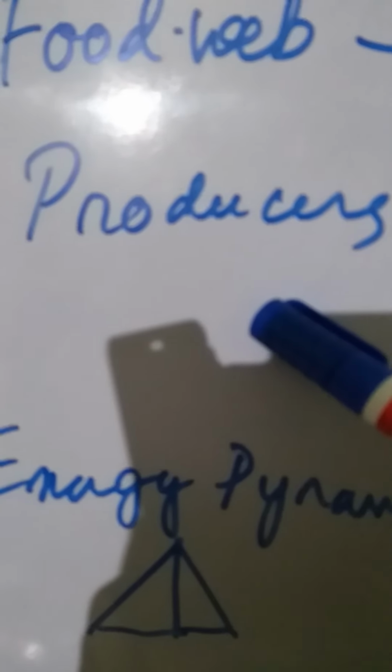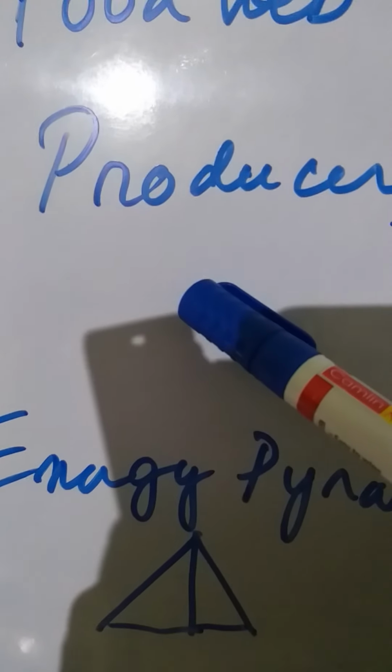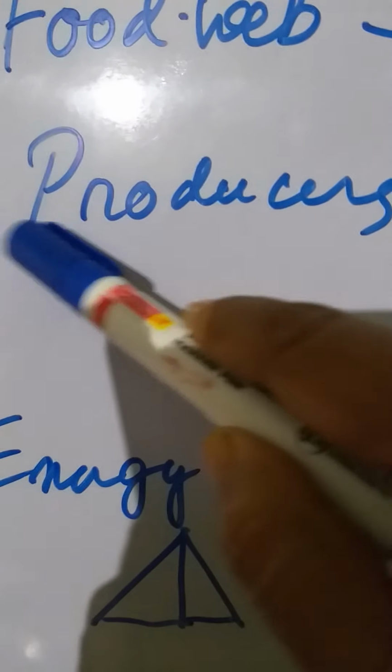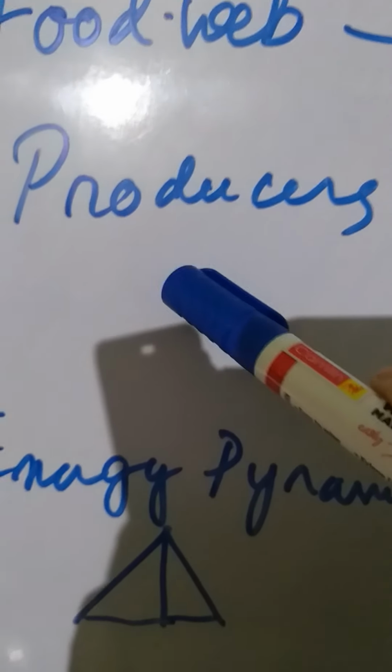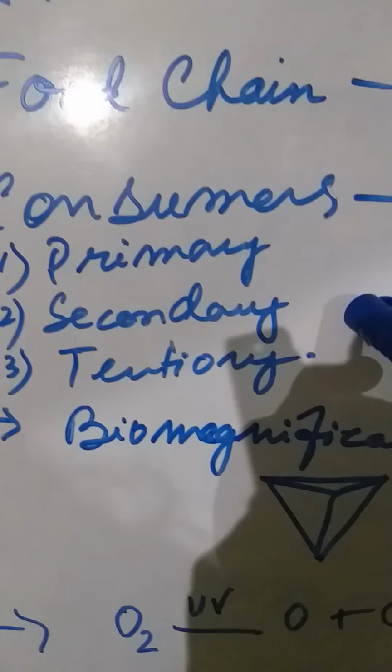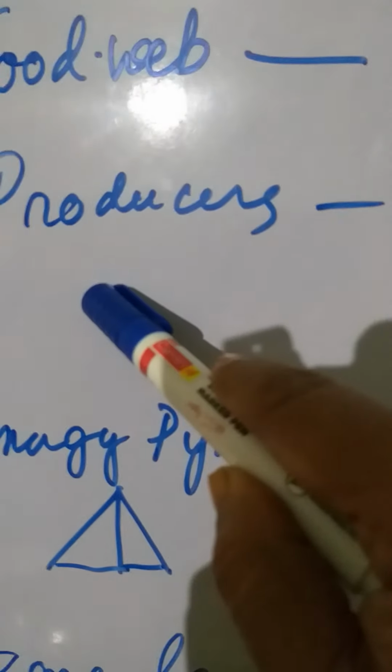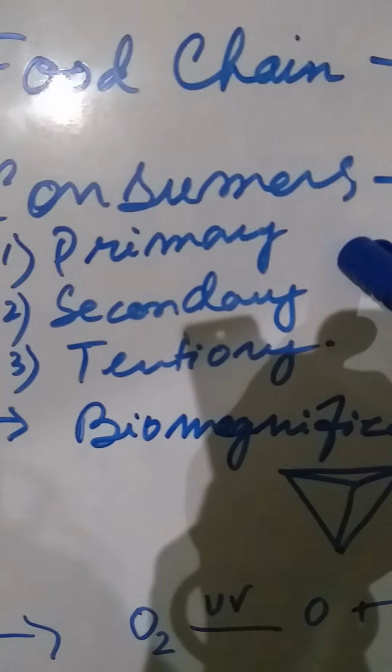So the sun is the ultimate source. Organisms that can take energy directly from the sun are called producers, for example, all green plants. Then organisms that take energy from the producers, that is, we who consume, are known as consumers.